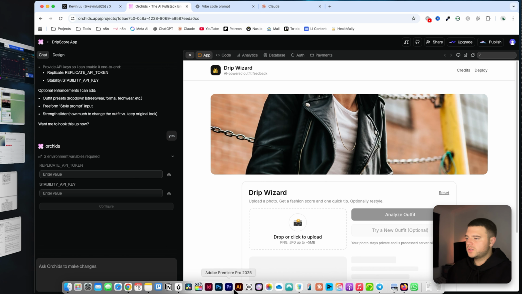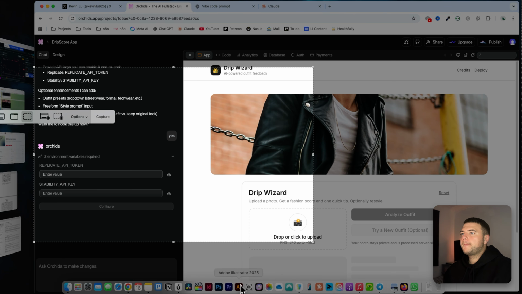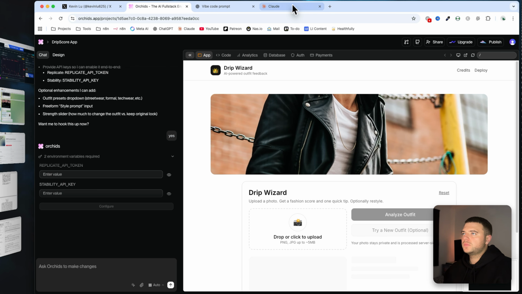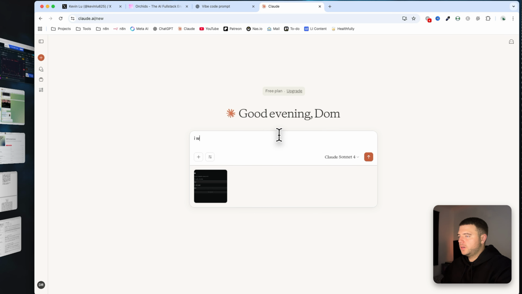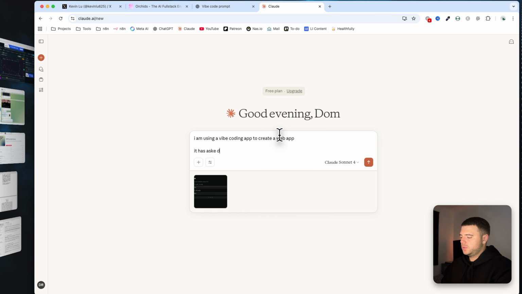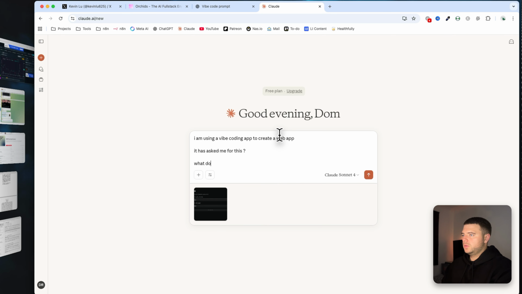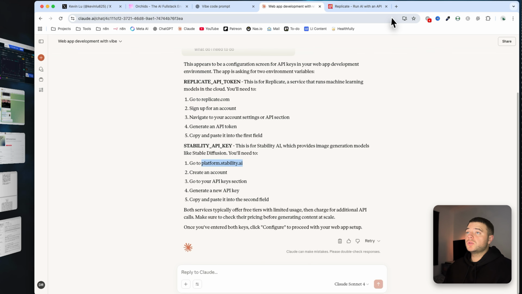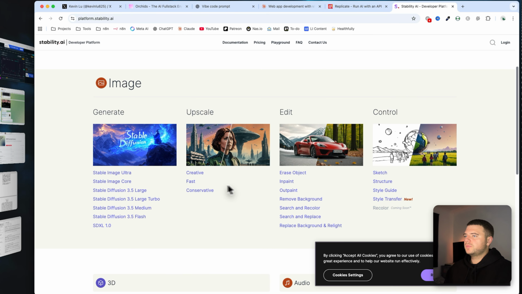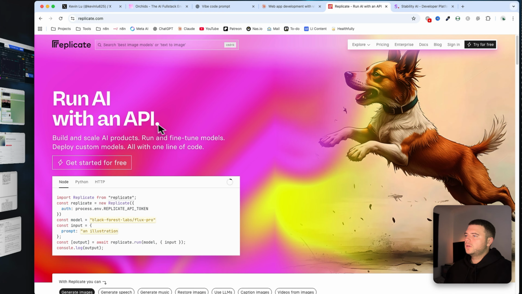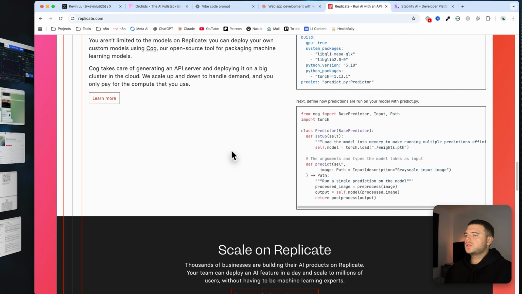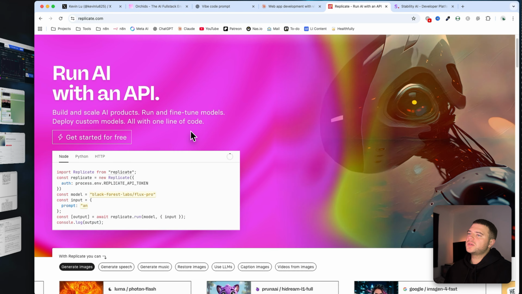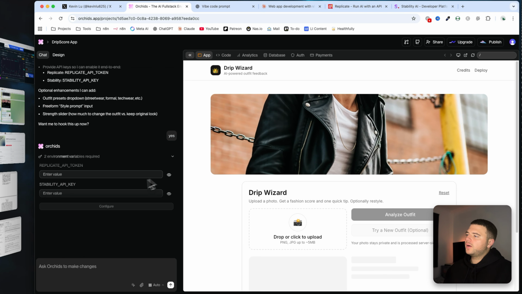One thing that we can do is use our friend Claude. Let's chuck this screenshot into Claude. Just say, I am using vibe coding for this. What do I need to do? All right, so I need to connect an API. I need to connect two APIs. One's a generative image AI, and one is like custom AI models. It's kind of new to me, but I'm gonna work on this and we're gonna check it out once we get a bit further.